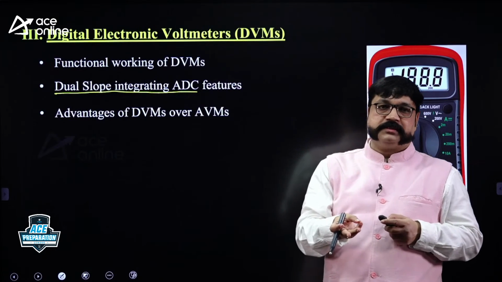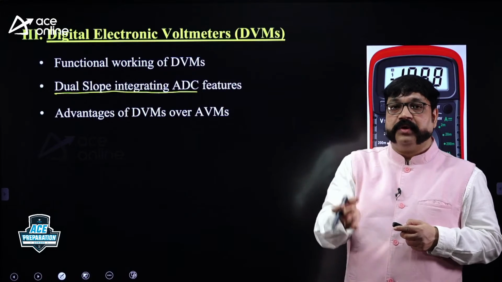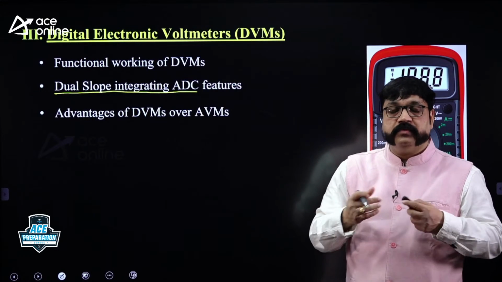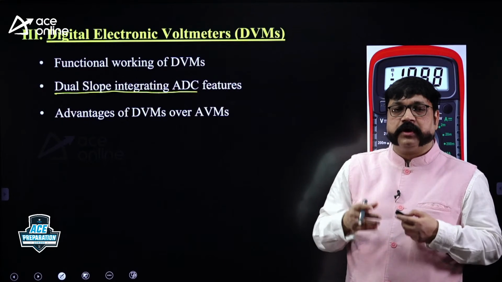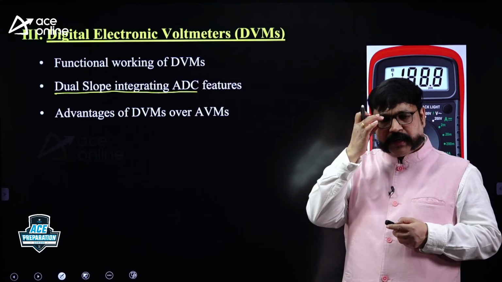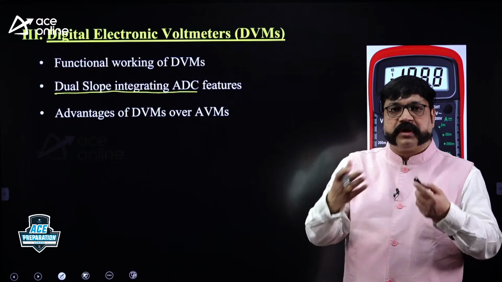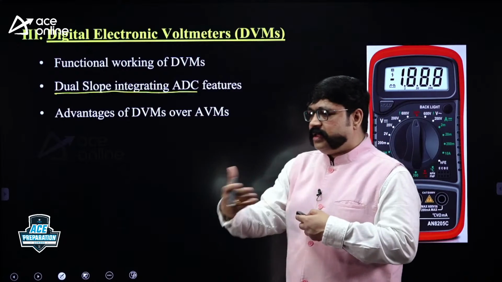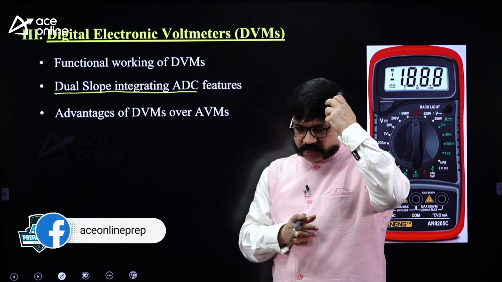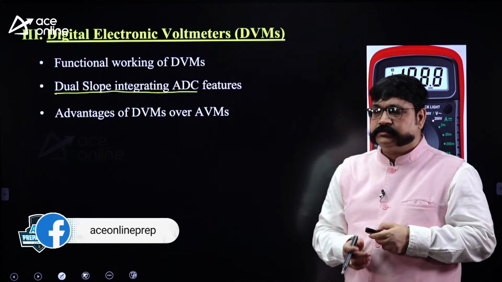What is the input impedance? What is resolution? How are the loading effects? Loading error, how is loading error? Is it reduced or what? What about frictional errors? What about observational errors? Ranging, auto ranging, over ranging, all those advantages, just you study. You need not present please. In a GATE exam, there are going to be objective questions now, right?